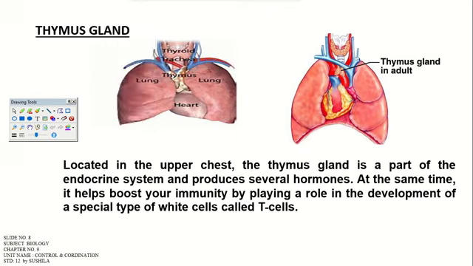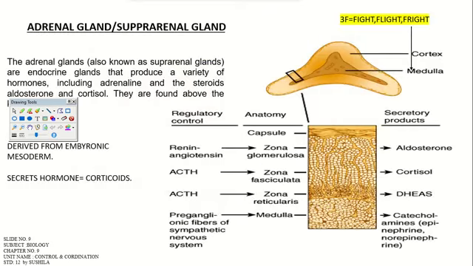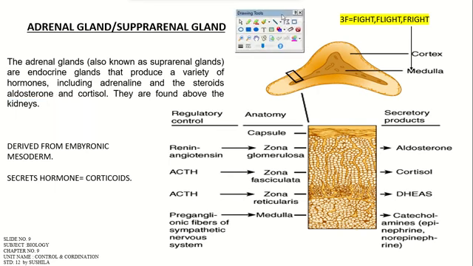That is a main function of this thymus gland. And regarding thymus gland, you should also know that throughout our life, our body will also have certain changes. And when we reach our maturation level or puberty age, this thymus gland automatically will get depleted. Because of that reason, it is also called a temporary gland.